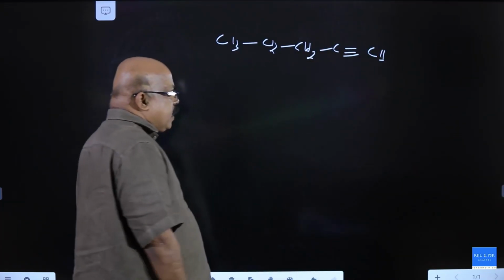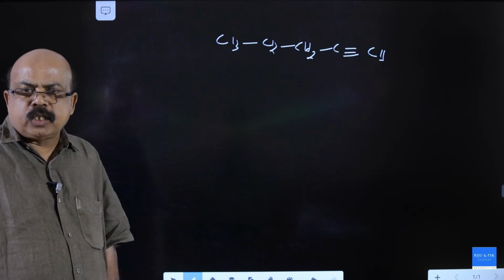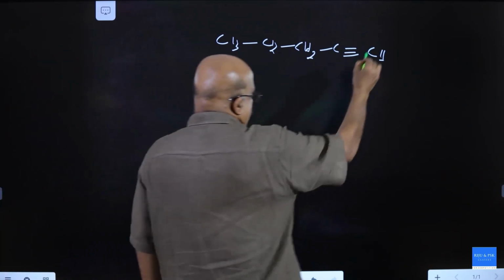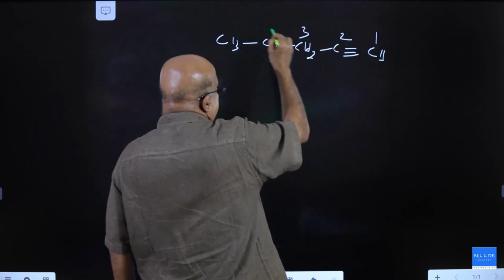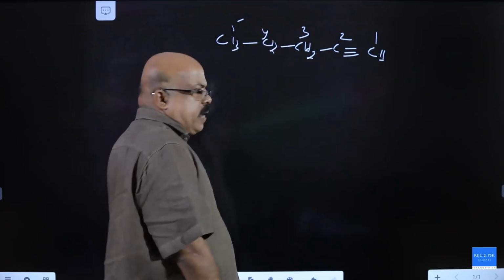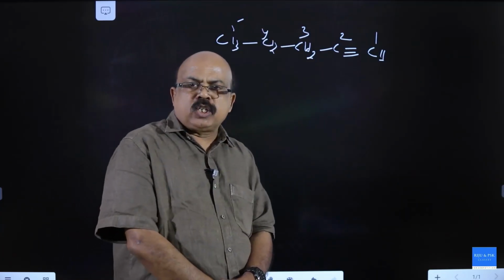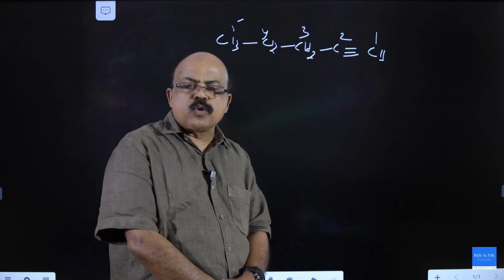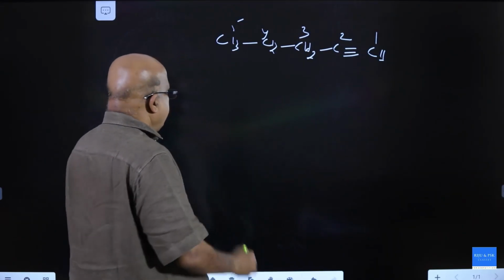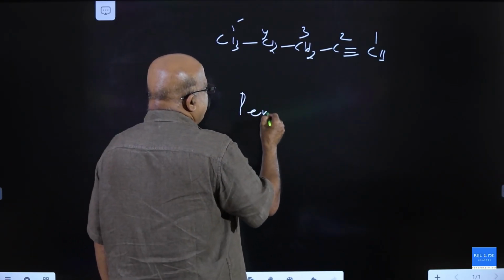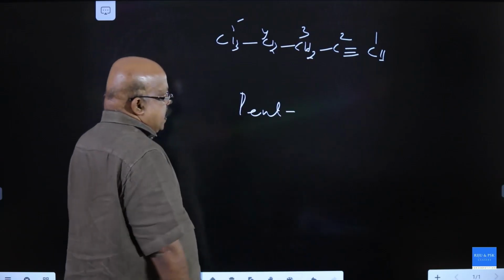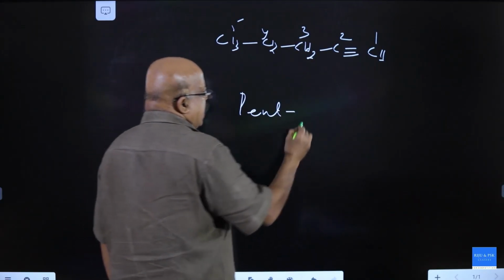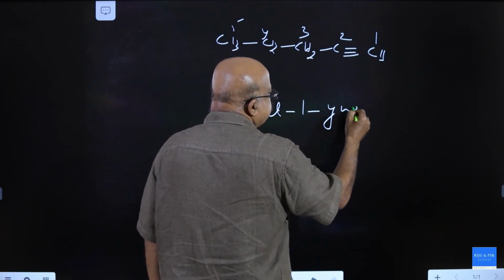This has a carbon-carbon triple bond, so it should be an alkyne. 1, 2, 3, 4, 5. To name an alkyne, numbering should be done so that the triple bonded carbon gets the lowest possible number. It is pent, 5 carbons. The triple bond is between first and second, pent-1-yne.